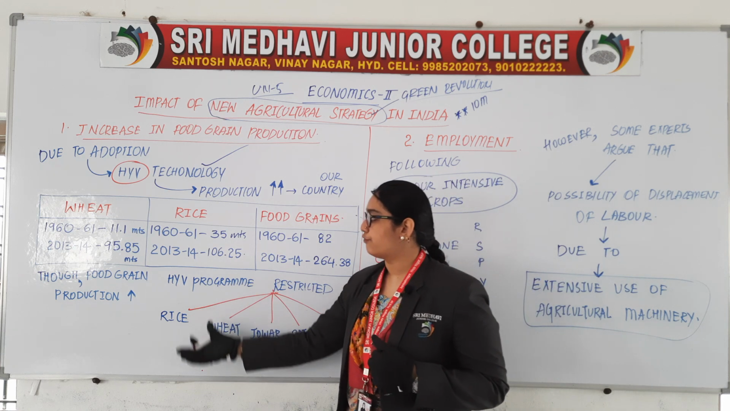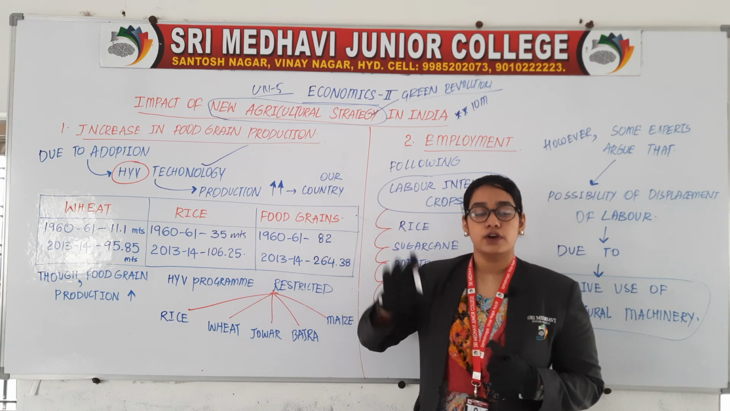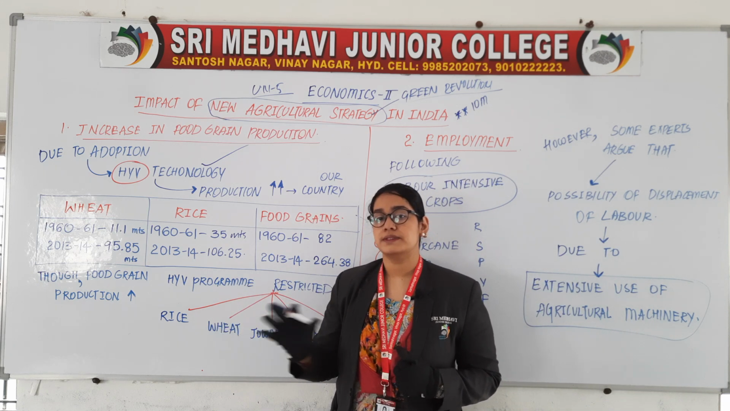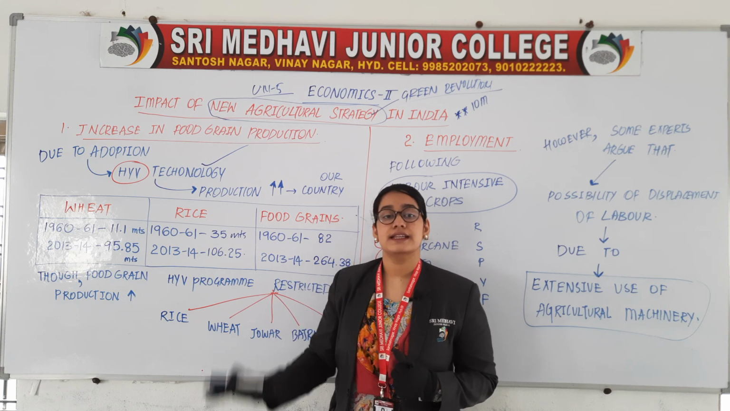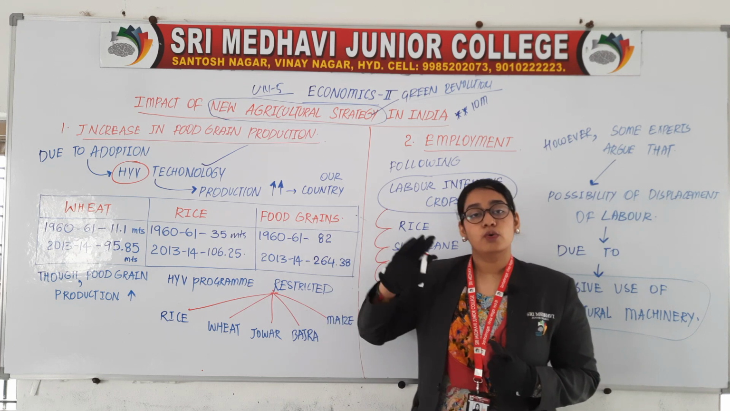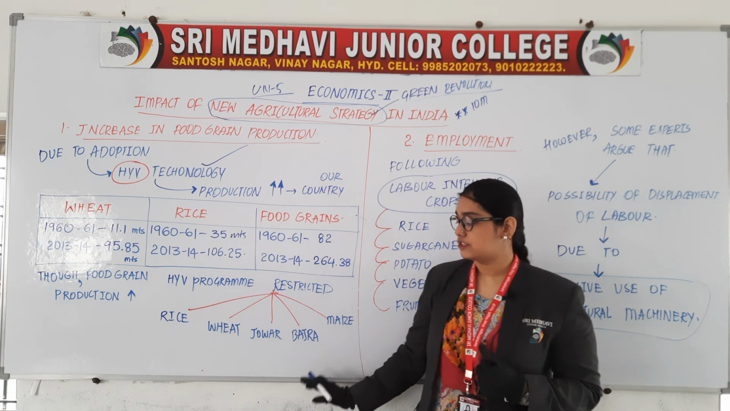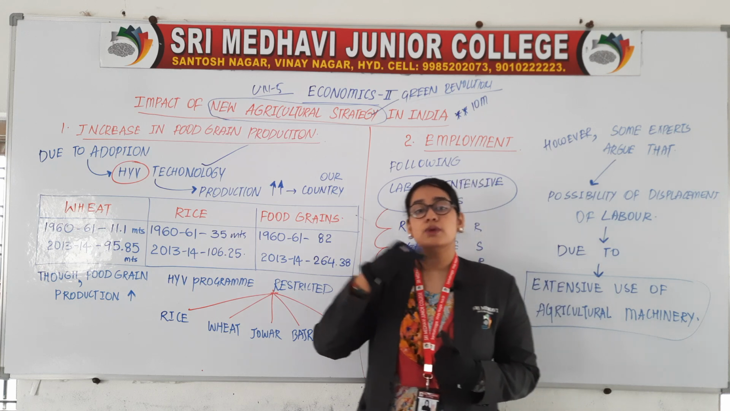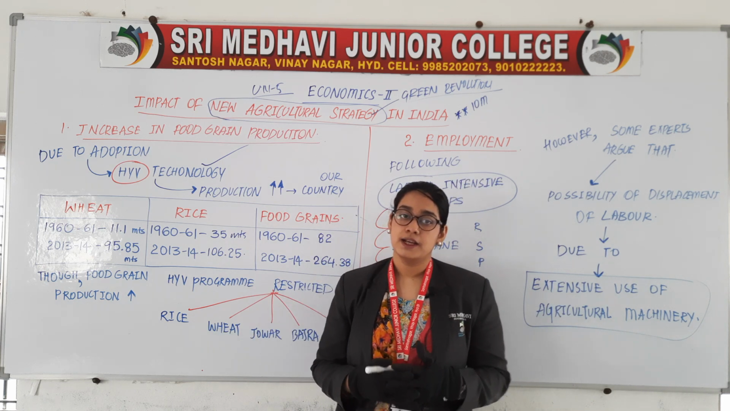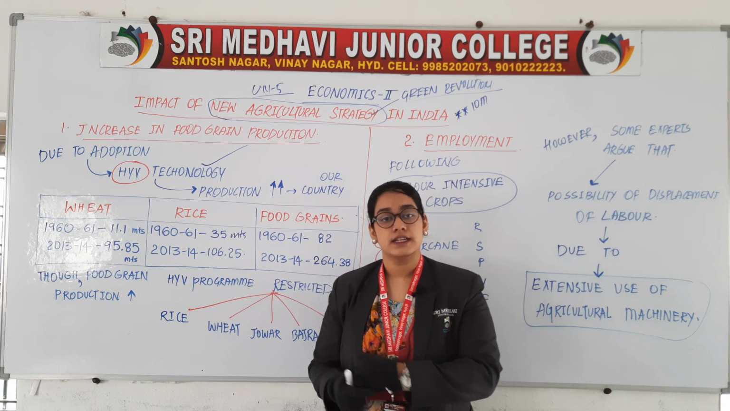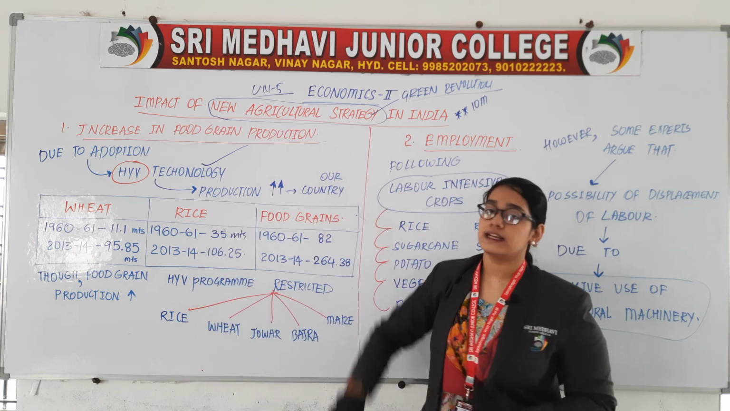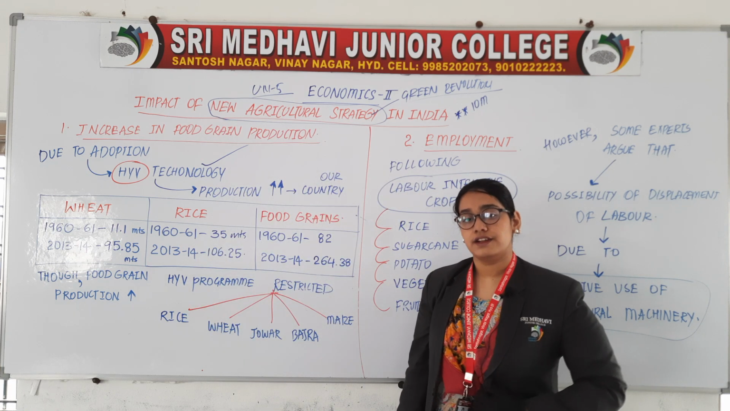These are the 5 crops for which the HYV program is applicable, and for other crops HYV program is restricted. So, it is advantageous for the farmers who are growing rice, wheat, jowar, bajra and maize, but the farmers who are growing other crops are not getting any benefit from that because their production is not increased. So, this is a negative impact of new agricultural strategy, that is green revolution.